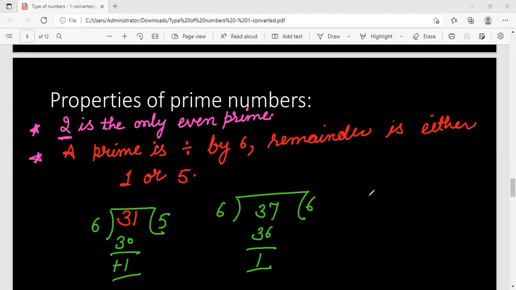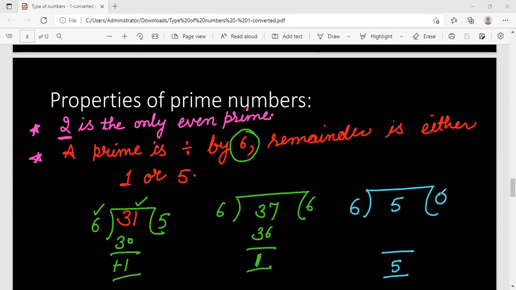I hope all of you are getting me. So whenever you divide any prime with 6, we'll get either 1 or 5. Can you think of a prime number which when divided by 6 gives a remainder of 5? Just pause the video. Try to remember all the primes. Now let us take a number which when divided by 6 gives a remainder of 5. 5 only. When we divide it by 6, we are getting a remainder of 5.